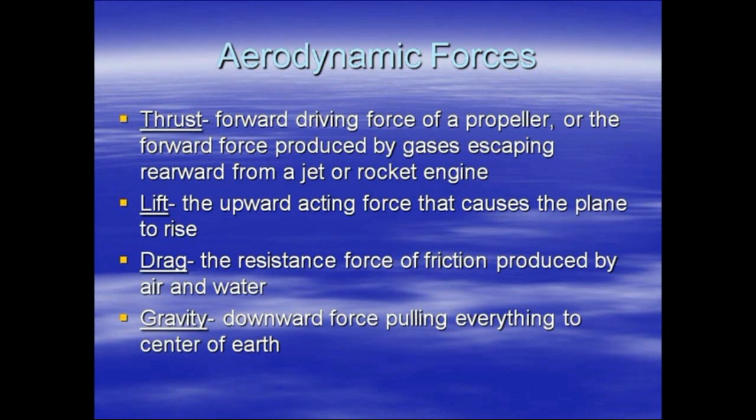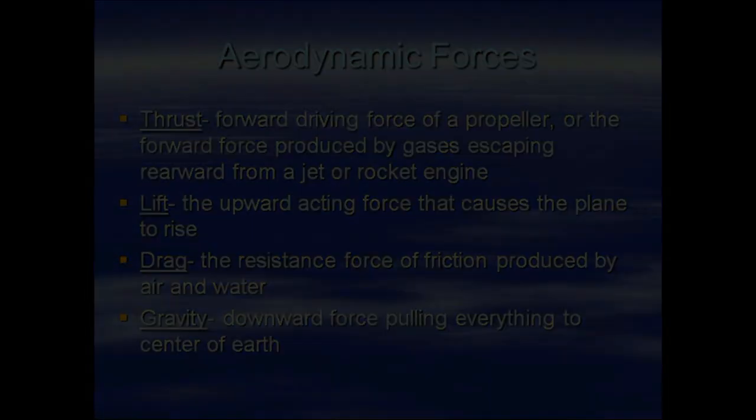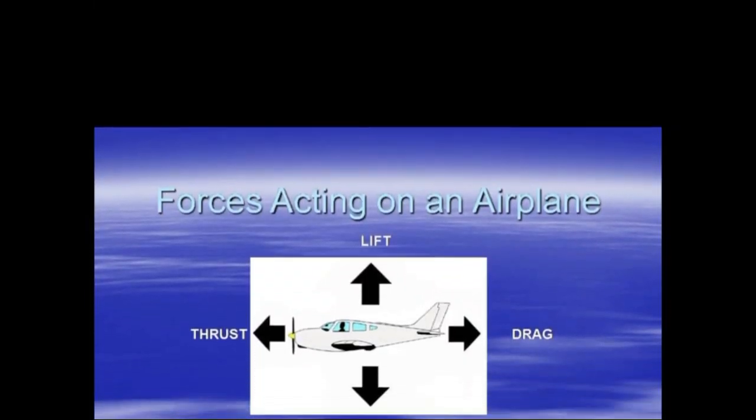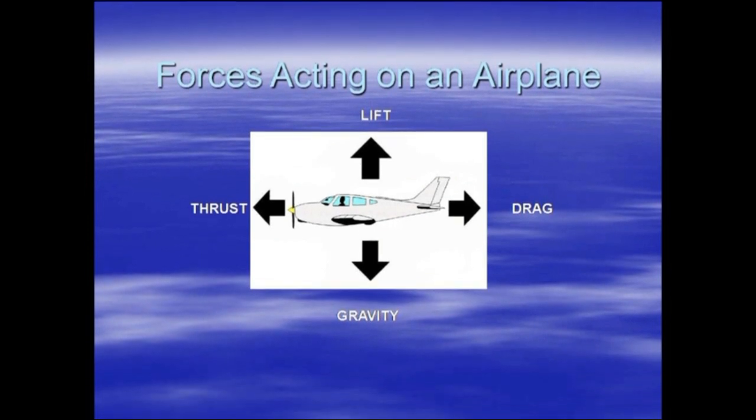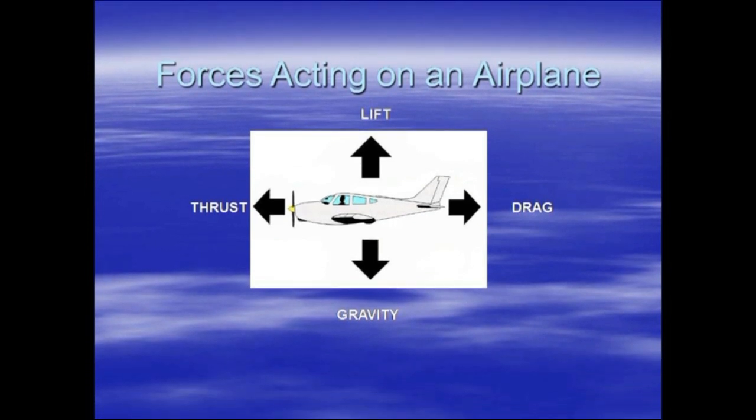Now, what are the other forces which are acting on this airplane? We can see the upward force and the downward force. The upward force is nothing but the lift. This lift can be done artificially, and this lift is done naturally in the case of birds. So this lift is the force which is acting in the upward direction, and gravity is the downward force, which is always attracted towards the center of the earth.